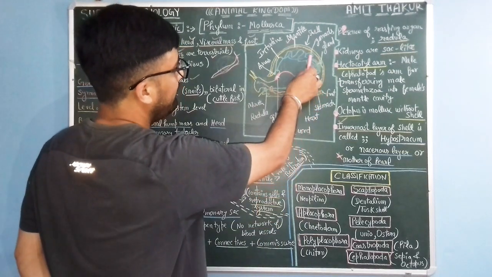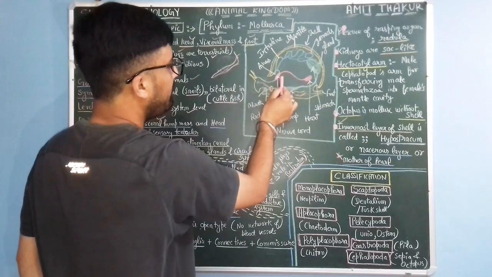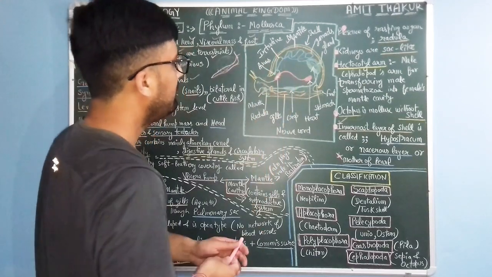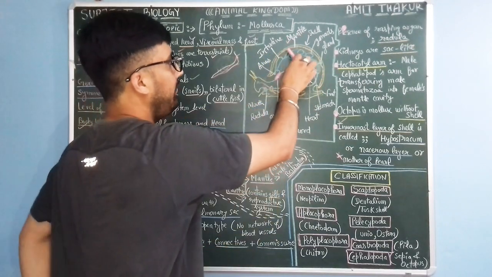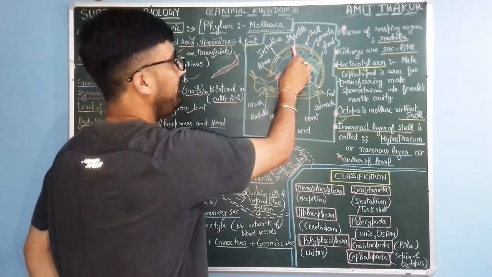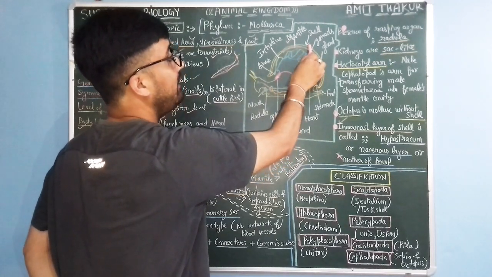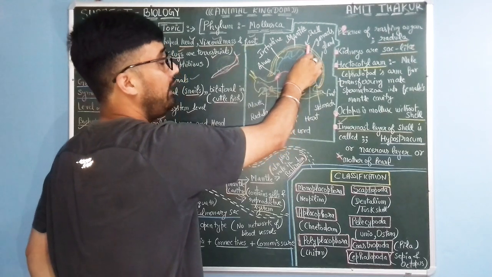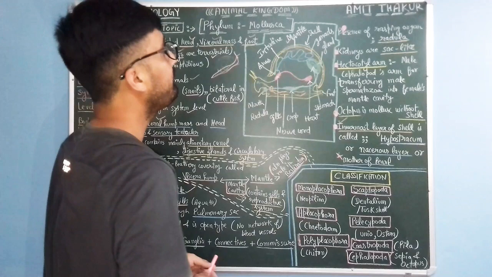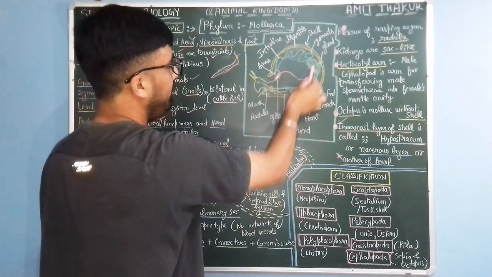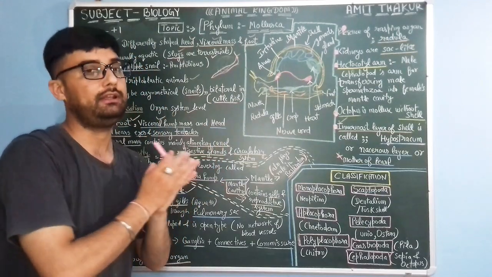And here are the gonads. You can see these are the gills, and this is the visceral hump. This is the mantle cavity. This mantle is covered by a hard calcareous or calcium shell, which is protective in nature. And this is the mantle cavity where the gonads and coelomic cavity, body cavity, are present.